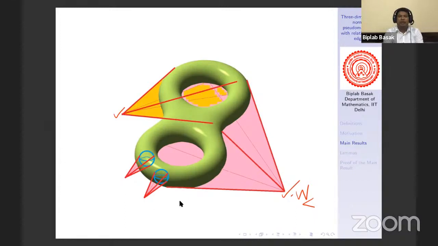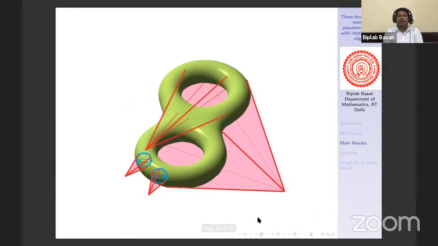Now he proved that if G2 of delta is the same as G2 of this vertex W2, then this will not be the situation. Then the situation will be this. That means the other singular vertex should be in the green region, that is, in the link of W2. Also, if V is not a vertex in the green region, that is, not in the link of W2, then the links of these vertices are stacked spheres. Okay, so he proved this one.